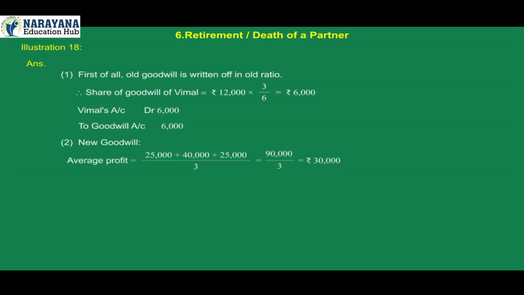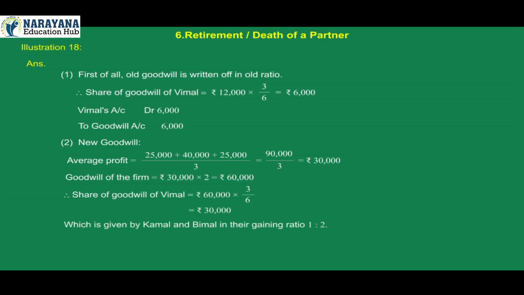2. New goodwill. Average profit is equal to 25,000 plus 40,000 plus 25,000, whole divided by 3, is equal to 90,000 divided by 3, is equal to rupees 30,000. Goodwill of the firm is rupees 30,000 into 2 is equal to rupees 60,000. Therefore, share of goodwill of Vimal is rupees 60,000 into 3 by 6 is equal to rupees 30,000, which is given by Kamal and Bimal in their gaining ratio 1:2.